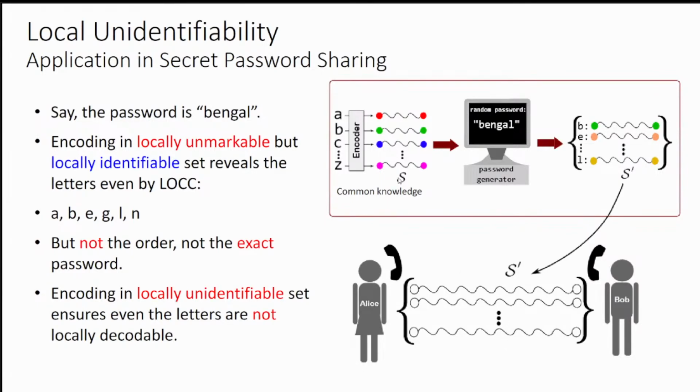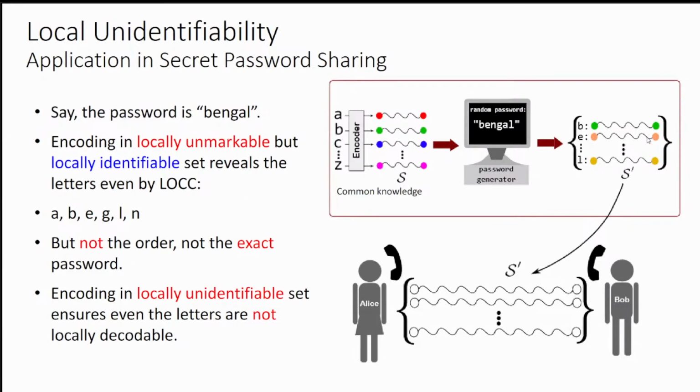But as this S prime set is locally unmarkable, but this S prime set is locally identifiable, that's why they can know these 6 states, these 6 letters. The constituting 6 states they can know. As a result, these 6 letters they can know, but they cannot know in which particular order they are arranged. So A, B, E, G, L, N, they can know.